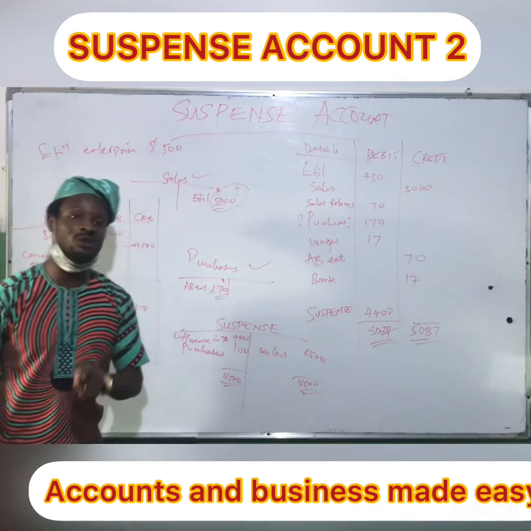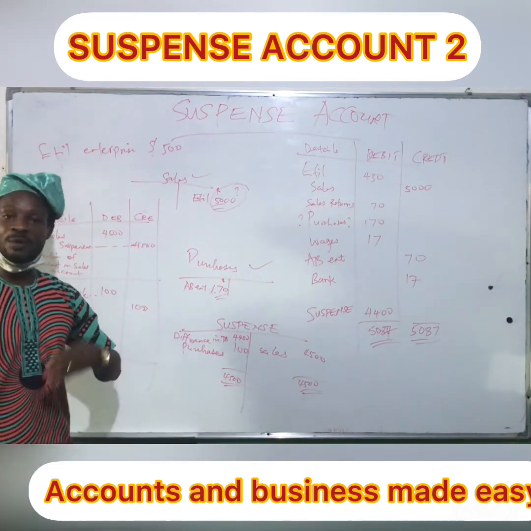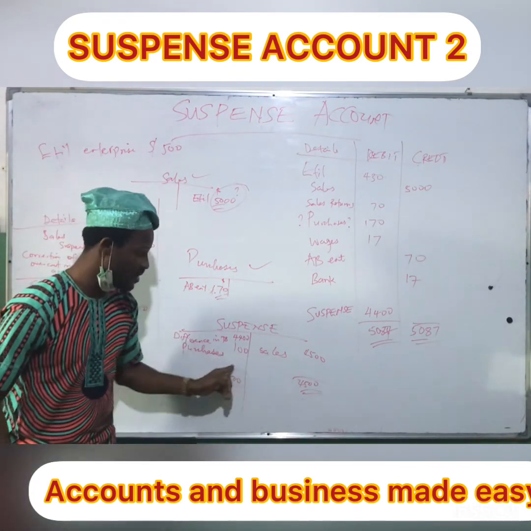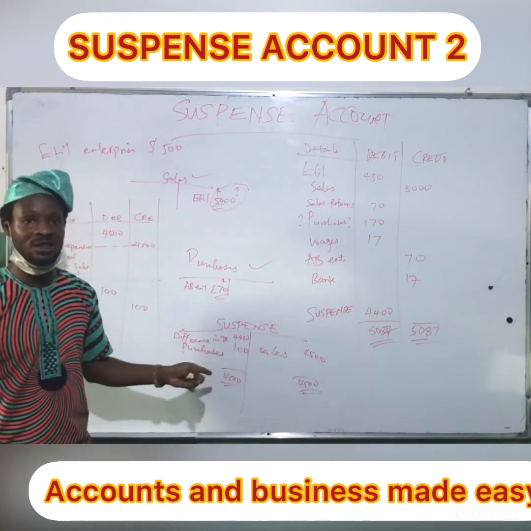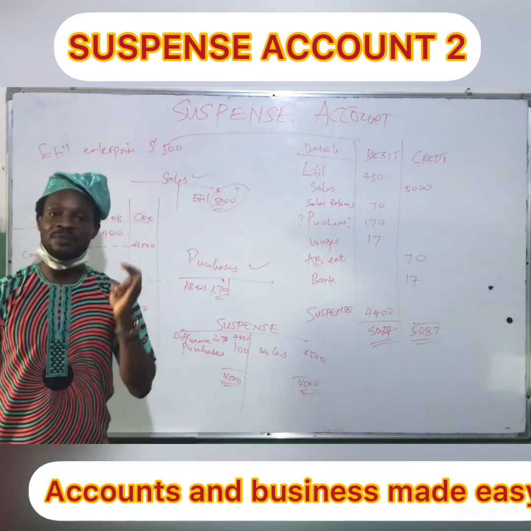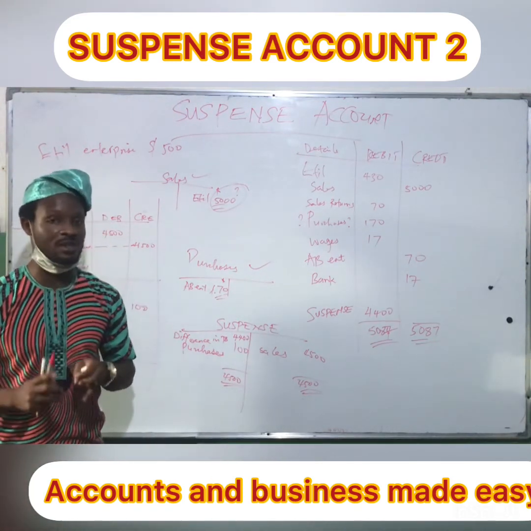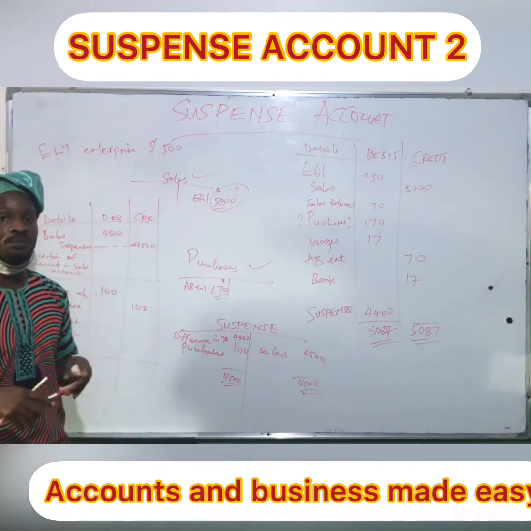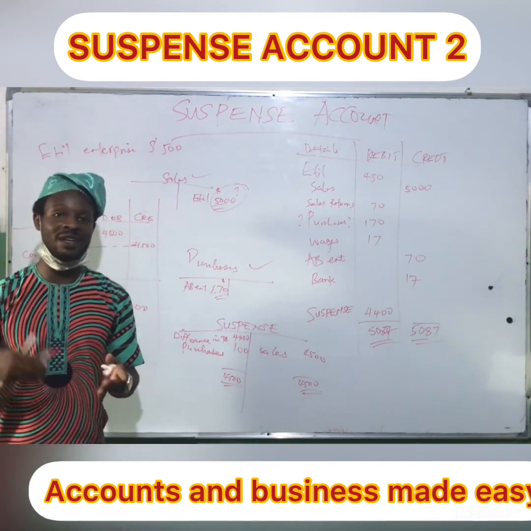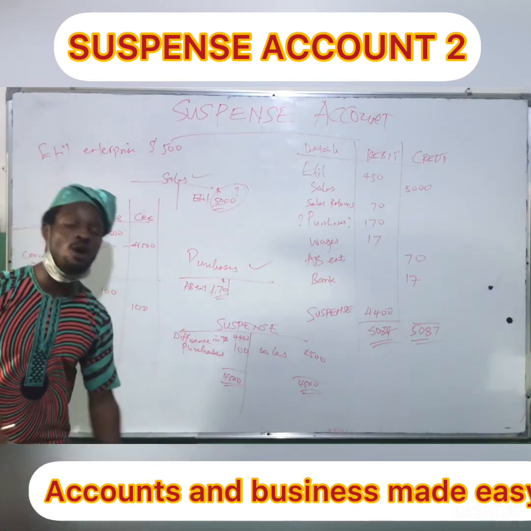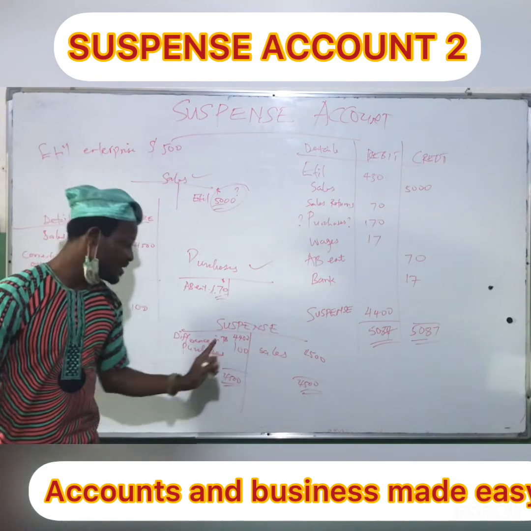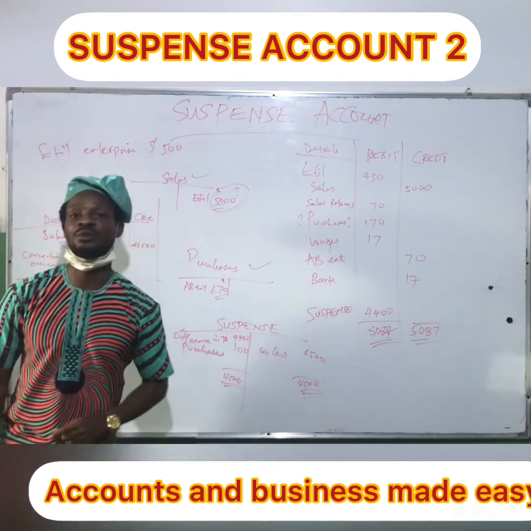If after you've done your correction and you have prepared your suspense account, there is still any balance, or one side is still more than the other side, there could be two things. Either you have made a mistake yourself in the process of correction, or the person that discovered the errors had not discovered all the errors completely. So normally, once you do your suspense, debit side must cross out credit side.